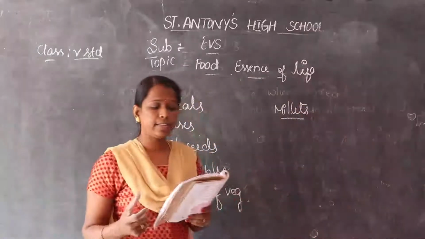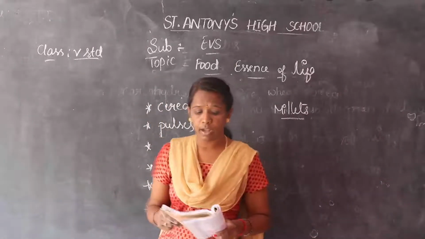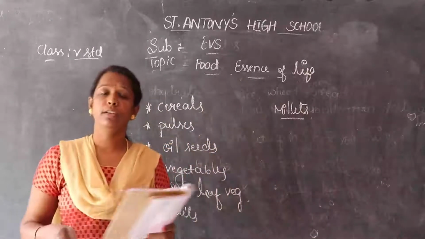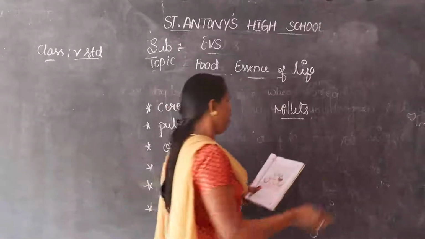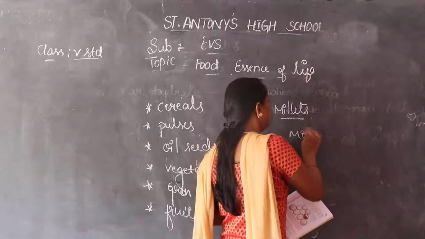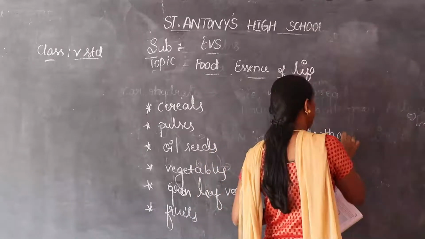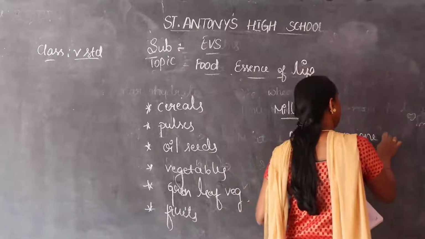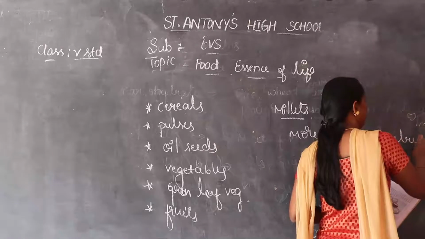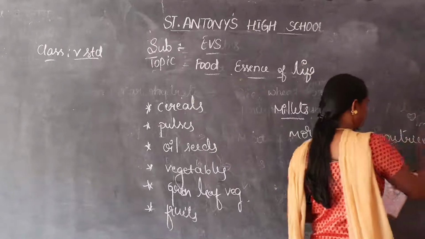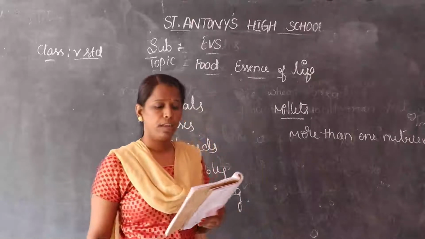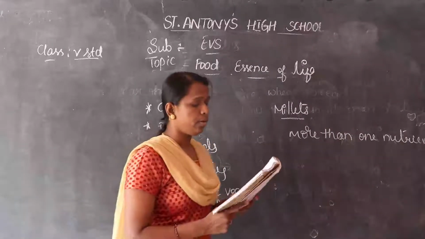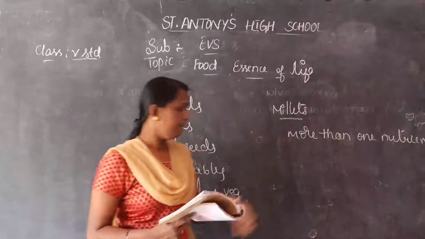The food we eat consists of more than one nutrient. What, children? More than one nutrient. Among them are the millets like foxtail millets and kodo millets. These are examples of millets.